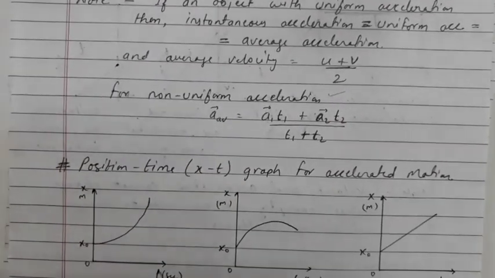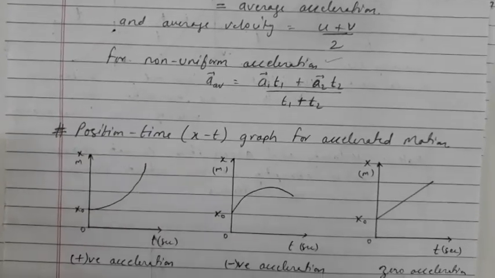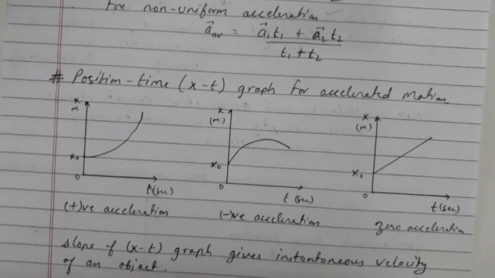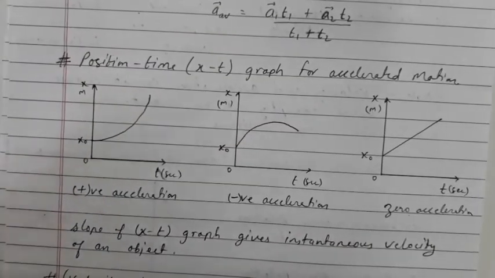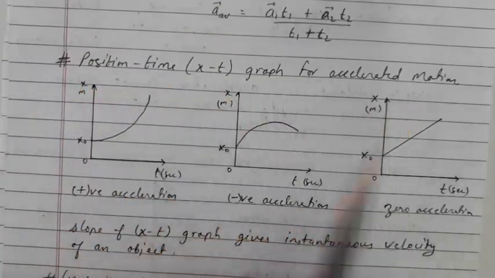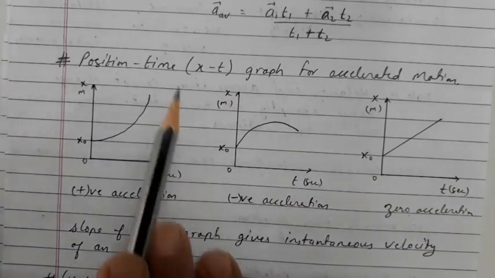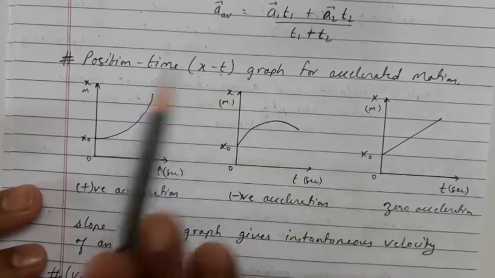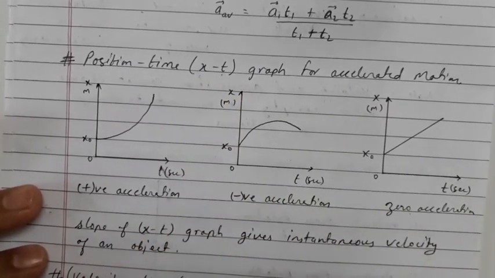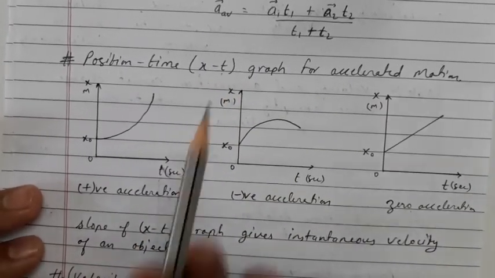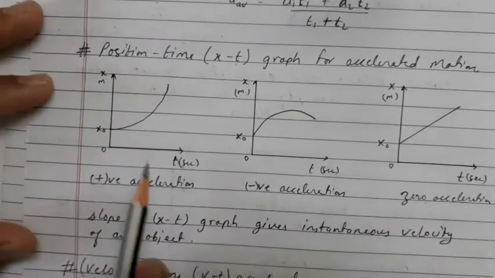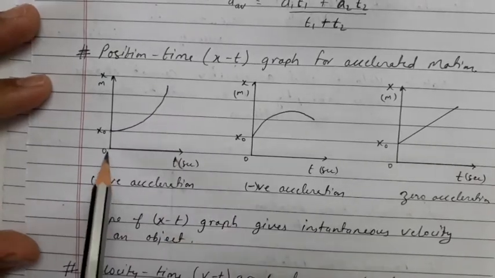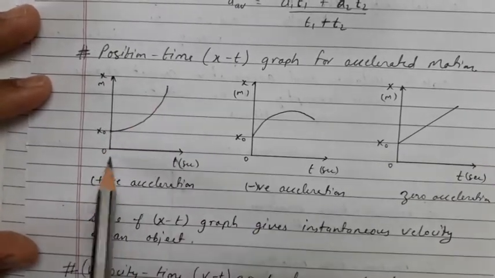Now comes the position time graph for accelerated motion. These graphs are very important, and there are many graphs which you have to understand. This position time graph, or displacement time graph, is used to find the acceleration, or we are just representing the accelerated motion with the help of the xt graph. So this is our first graph in which the displacement is increasing with respect to the time.